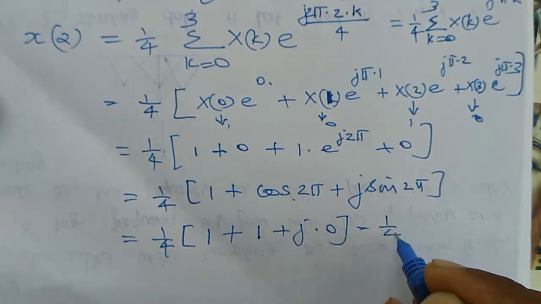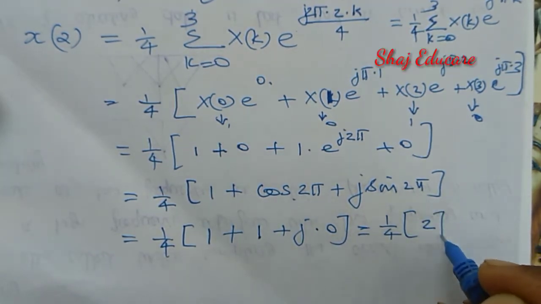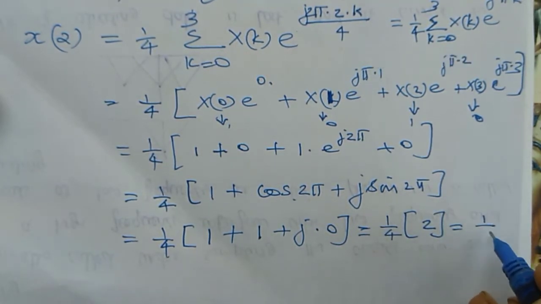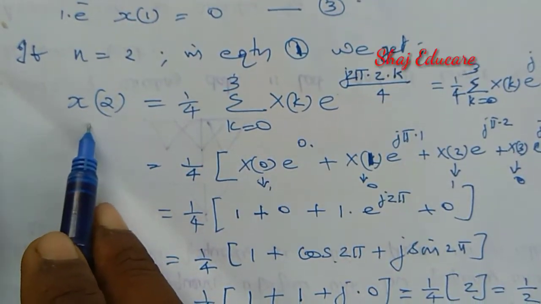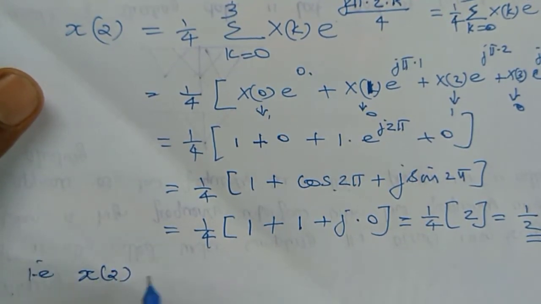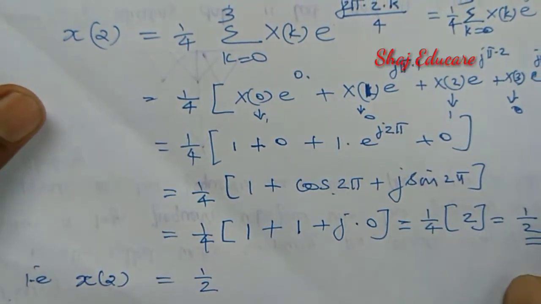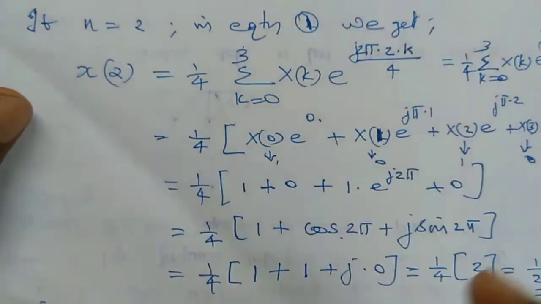So I am getting this equal to 1 by 4 into 1 plus 1, which becomes 2, that is equal to 1 by 2 itself. Now what we obtained is x of 2 is equal to 1 by 2. Let us put this as equation number 3.